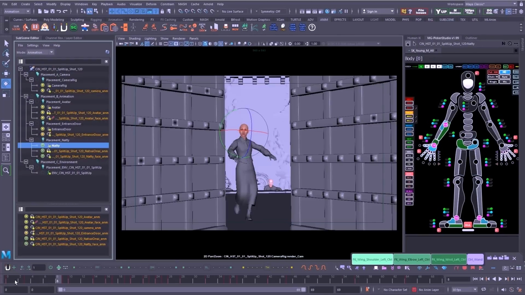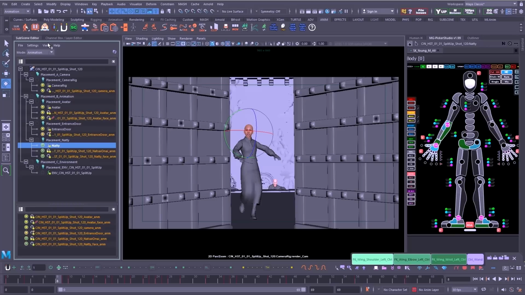When we get to Maya, which is where we do all of our animation, we have several proprietary tools at our disposal. Subscene editor. We do use MG Picker Studio as our third-party rig control system that we set up ourselves, and has a bunch of great shortcuts and tools that we like to use.